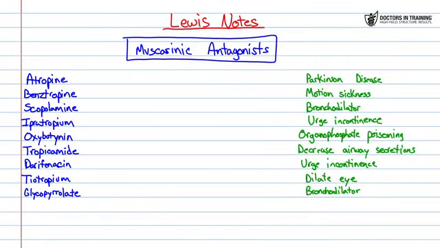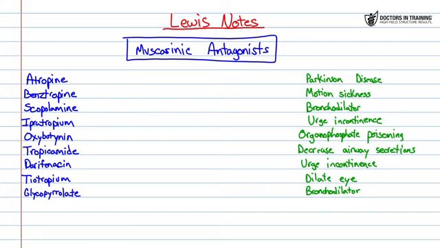All right, so since pharmacology is such a tough part of Step 1, let's go over what we just learned in a Lewis Notes. Hello everyone and welcome to another Lewis Notes, and we're looking at our muscarinic antagonists. So we've got our list of drugs on the left. You might want to write those down. And then we've got their uses over here on the right. And this is just another exercise again to get this stuck in our brain.